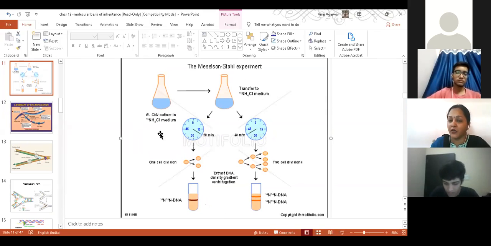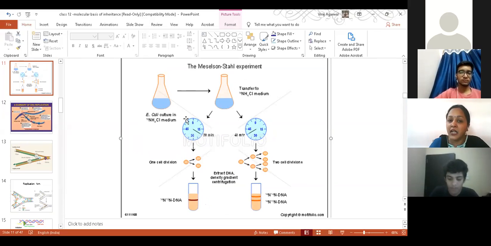your body parts. Okay, so similarly, first of all, he grew E. coli in heavy isotope of nitrogen. Ammonium chloride लिया और उसमें जो ammonium chloride में जो nitrogen था, that was a heavy isotope of nitrogen, nitrogen 15. Okay, heavier isotope of nitrogen वाले medium में, यानी कि उसने ammonium chloride जो लिया उसमें nitrogen was of the heavier type. Heavier and light से क्या मतलब है? That means if suppose I take this ammonium chloride and I take this ammonium chloride, this is the heavier isotope of ammonium chloride and this is the lighter isotope.